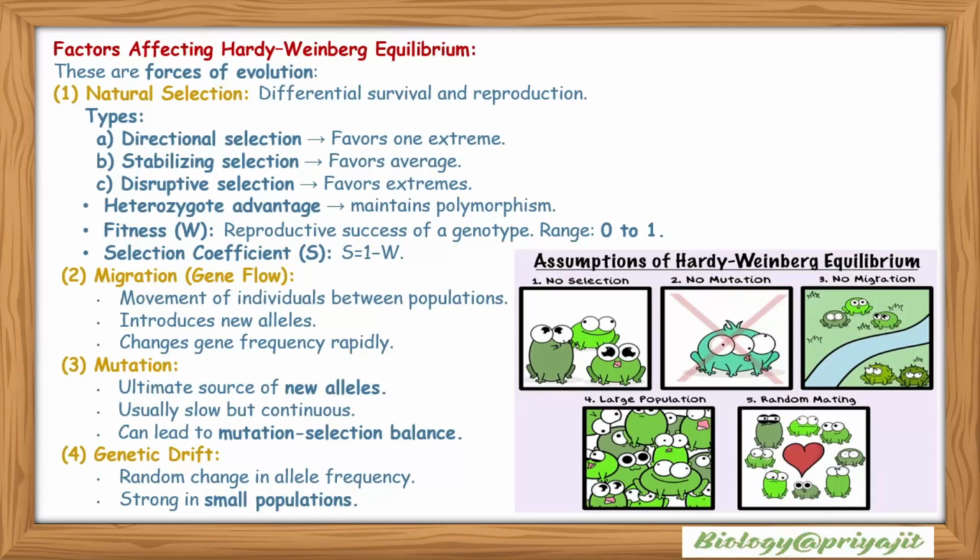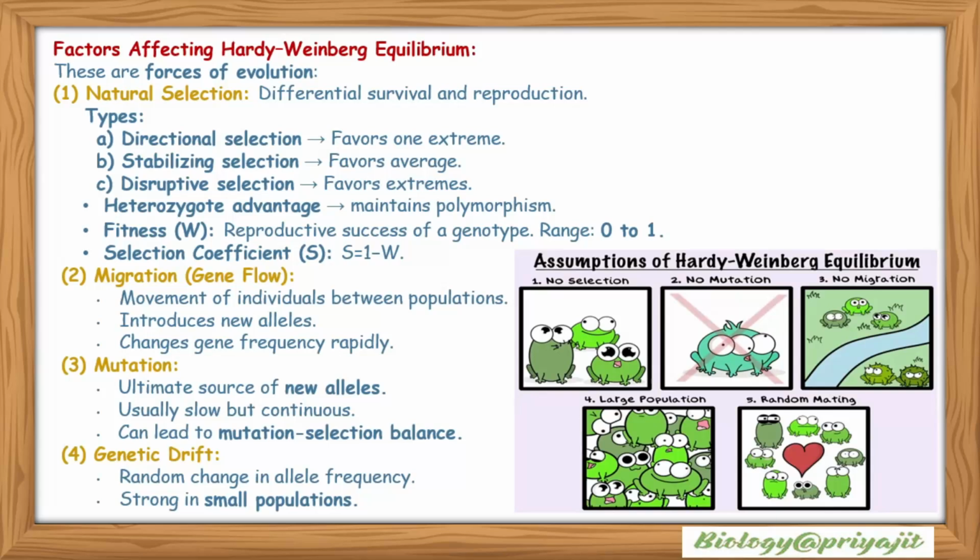Factors affecting Hardy-Weinberg equilibrium: there are forces of evolution, like natural selection, which regulates differential survival and reproduction. Natural selection is of four types: directional selection, when it favors one extreme character; stabilizing selection, when it favors the average character; disruptive selection, when it favors both extreme characters. Heterozygote advantage maintains polymorphism. Fitness, or W, is the reproductive success of a genotype, and the range goes between 0 and 1. Selection coefficient S will be 1 minus W.